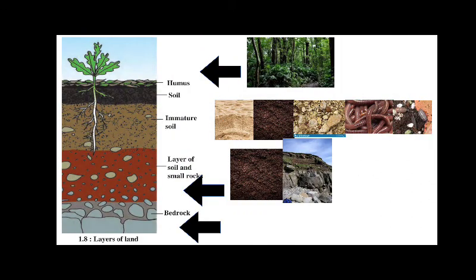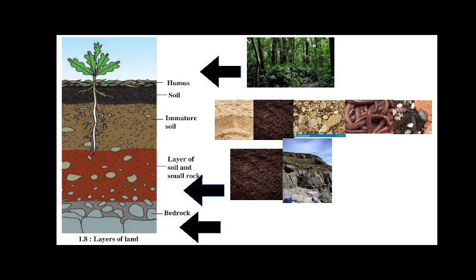Here is the diagram of layers of land. The first layer, or the outermost layer on the land, is the humus soil. The second layer is immature soil. The third layer is a layer of soil and some small rocks.